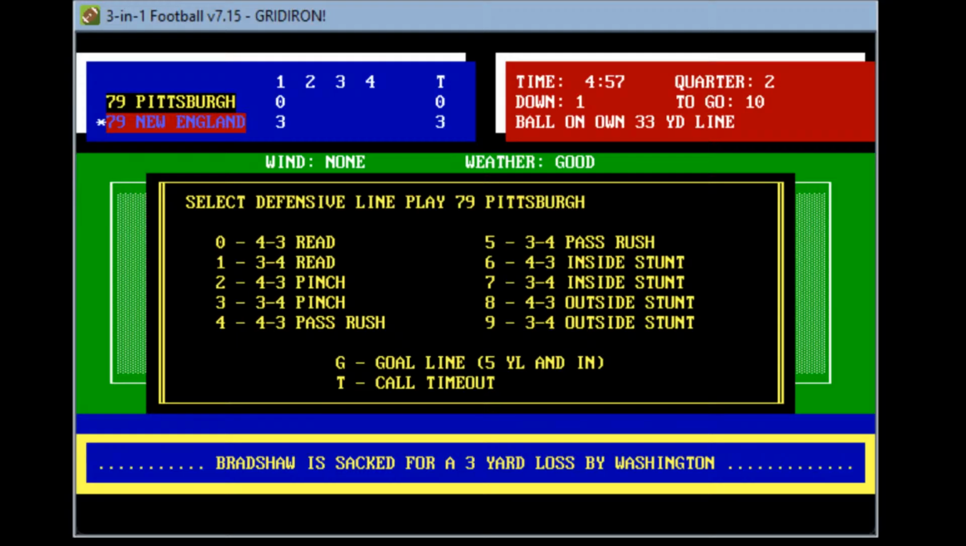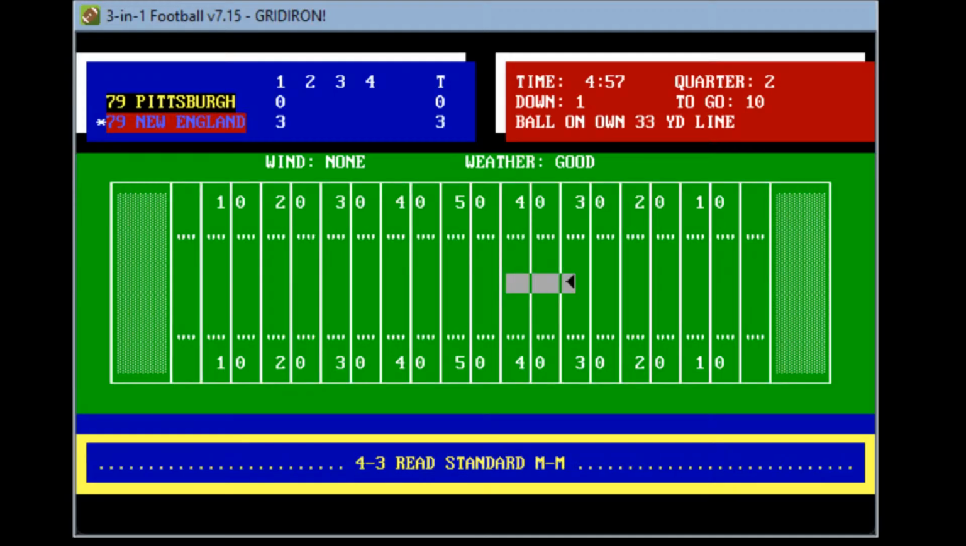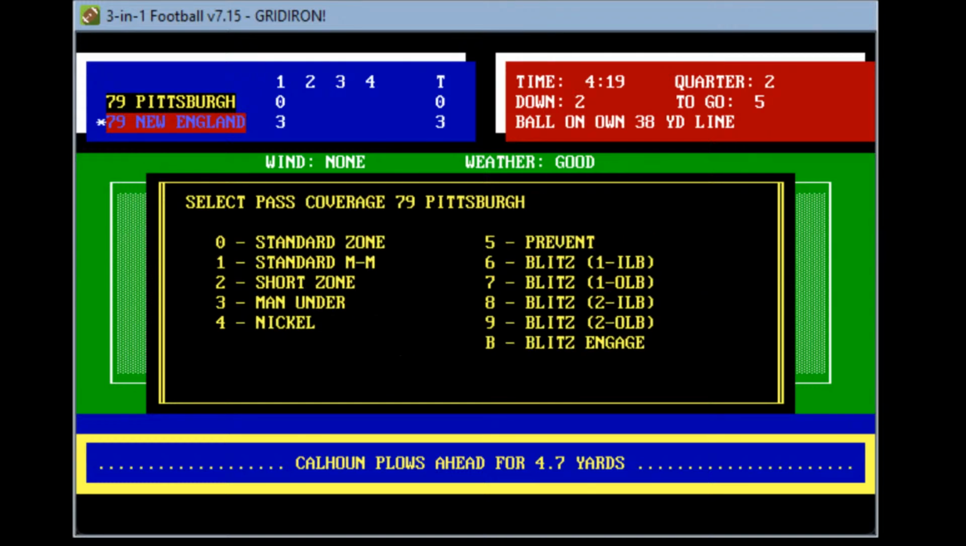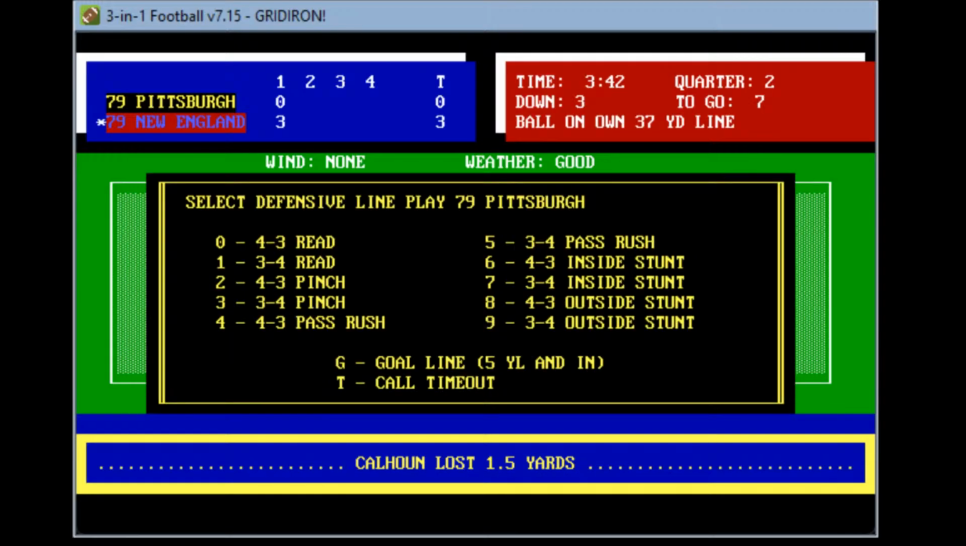Boy, that could be a huge play here. Pittsburgh going standard man to man. Grogan drops it, sneaks it, and again gets to the 38. So Calhoun gets about four, almost five. That's a second and very manageable 5 yards. And they're going to try a little man under here, see if they can stop this pass to Calhoun, and down he goes. So he lost about a yard or so. So they stopped Calhoun on the run.